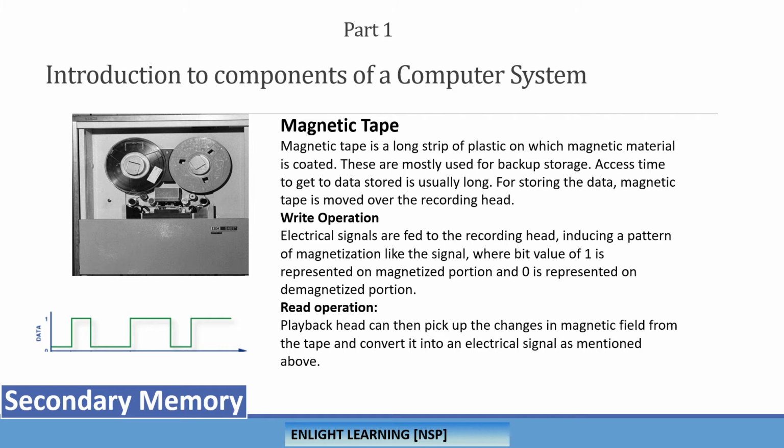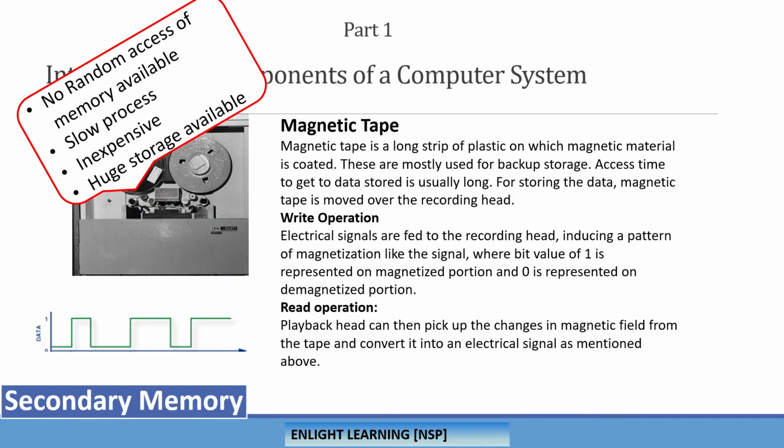Those ones and zeros will be stored in the form of magnetization and demagnetization. That's how the write operation is performed. For the read operation, the playback head helps convert the magnetization and demagnetization back into electrical signals. So this is something on the magnetic tape.